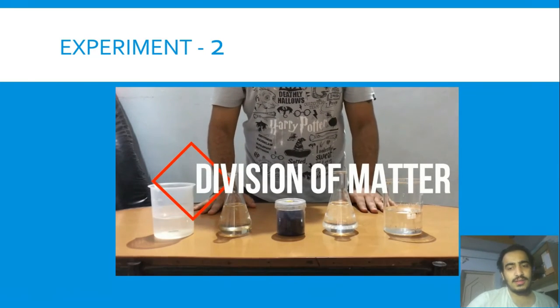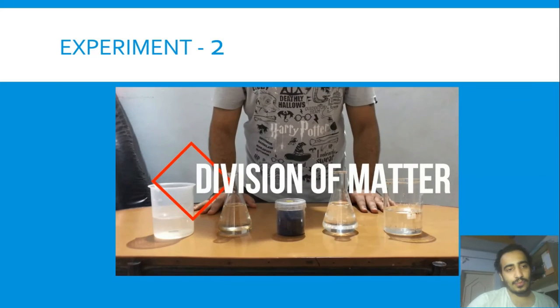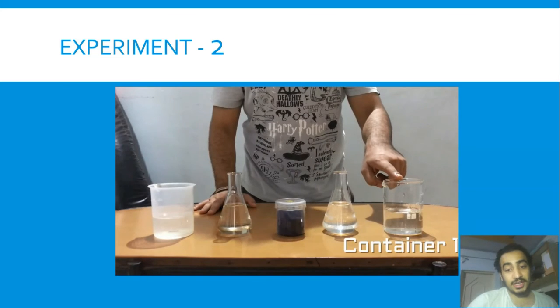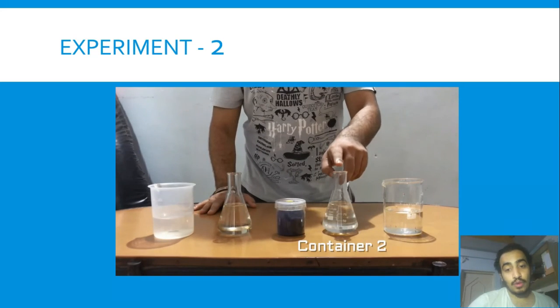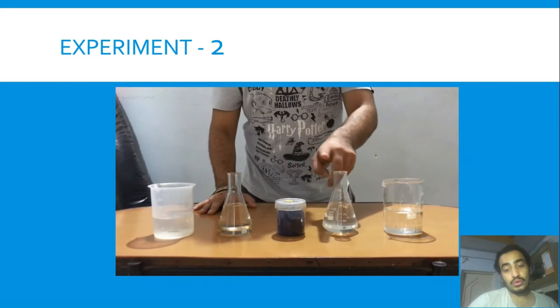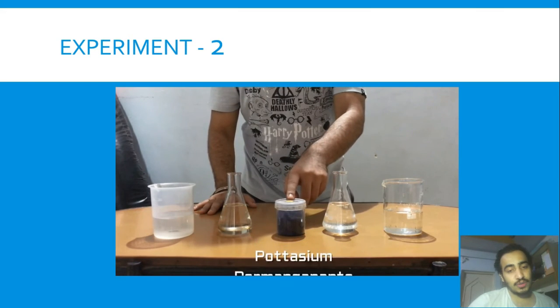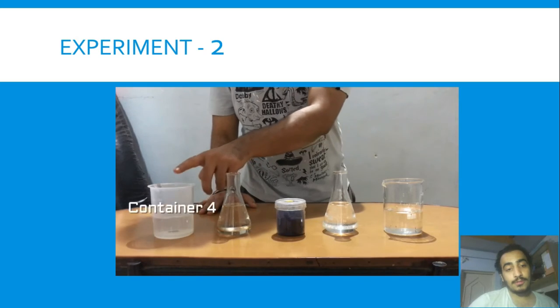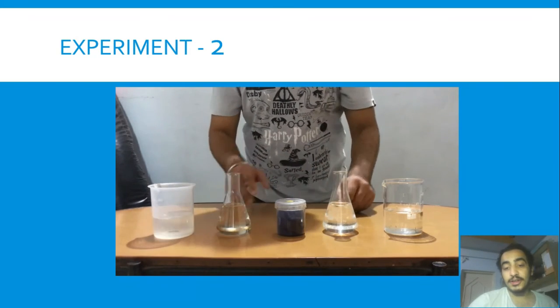For this, what we need is given on the table. Container 1 with 100 milliliters of water, container 2 with the same water, again container 3 with 100 milliliters of water, and container 4 with 100 milliliters of water.